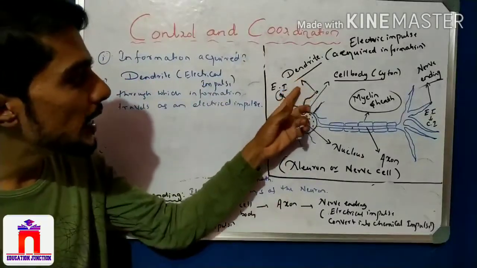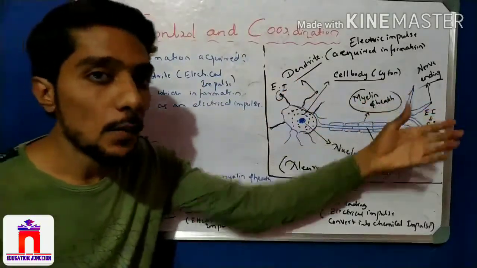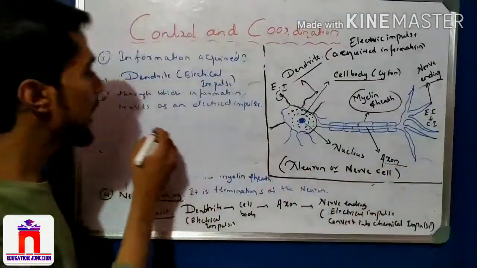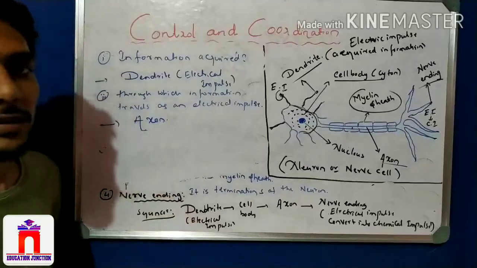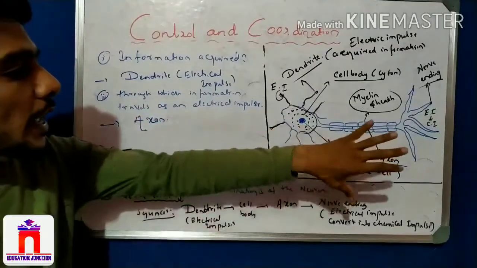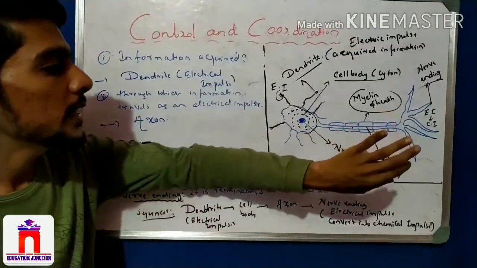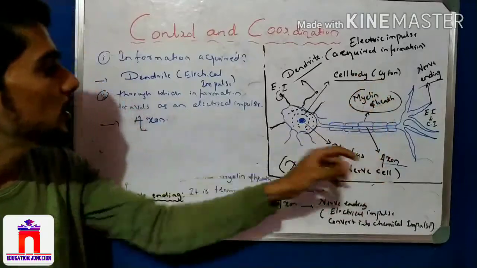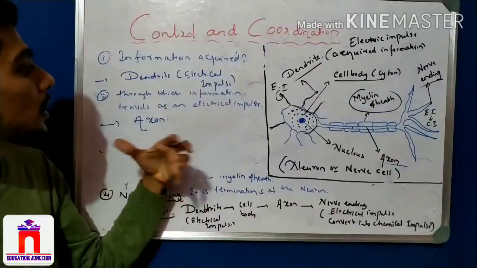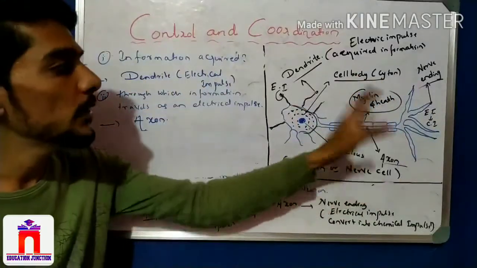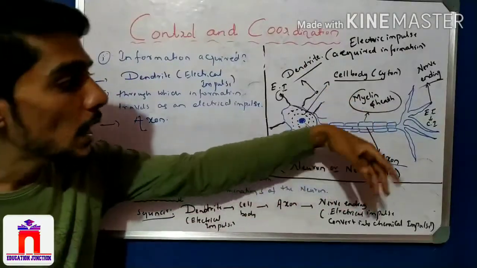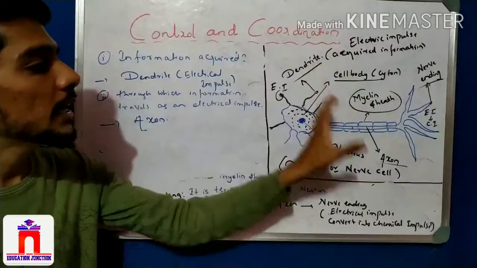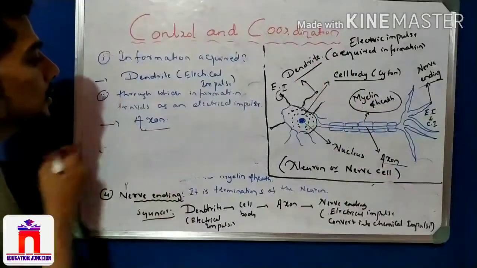So here information is collected, through which the information travels, that is through what? Axon. Answer is what, students? That is axon. Simple one. So what is axon? Axon is the longest part, covered by the myelin sheath, in which the information can travel in electrical form from the dendrite. The information in the form of electrical impulses travels from the dendrite to the axon. Here the answer is axon.